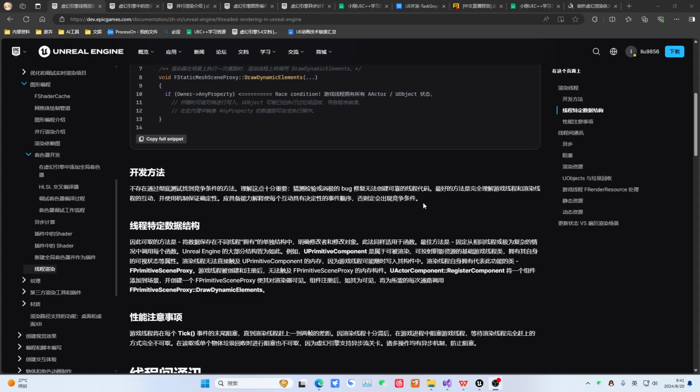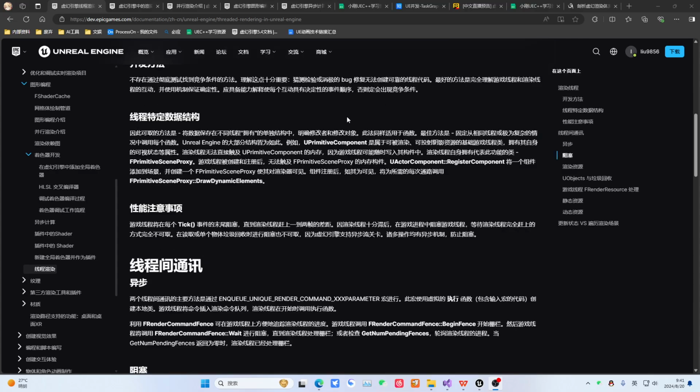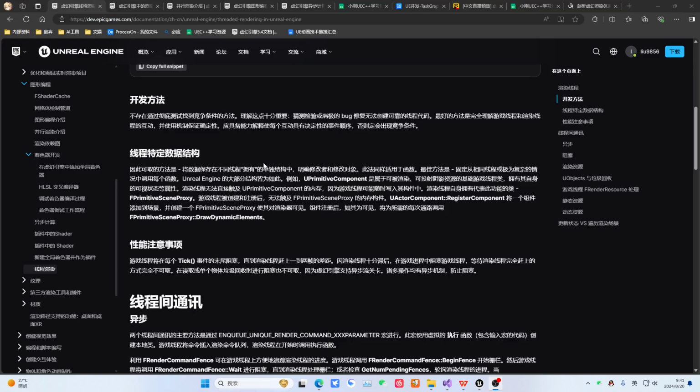Okay, so how do we avoid such problems? You cannot find a completely tested solution. In other words, this kind of testing, you cannot achieve 100% testing. You can only guarantee about a 95% assurance rate. So the best approach is, when we write code, you must thoroughly understand the game thread and the render thread, the interaction between them. You know which one appears first and which one follows behind, and how they use decisive conditions to determine that no competition occurs. So this is our development approach.